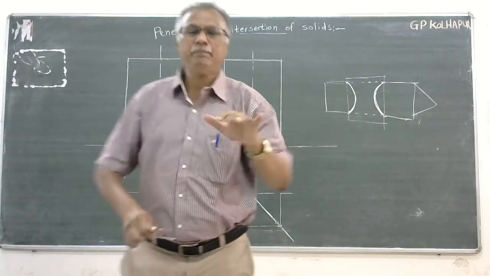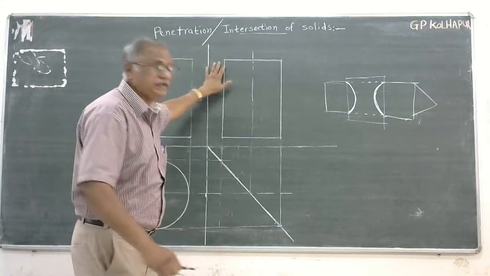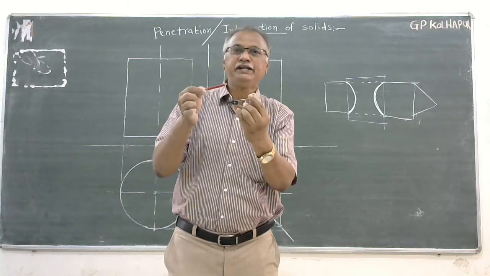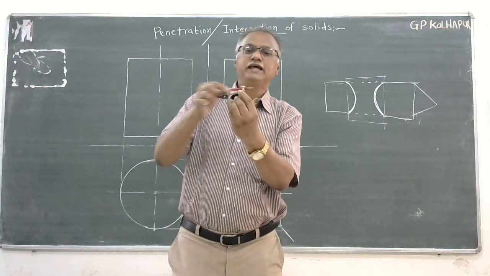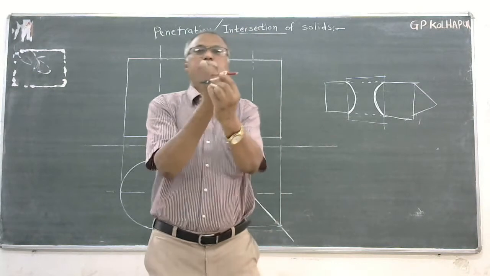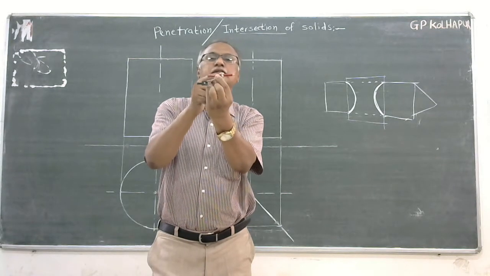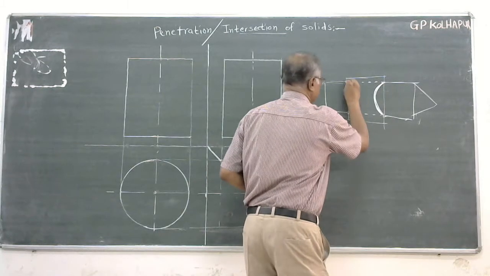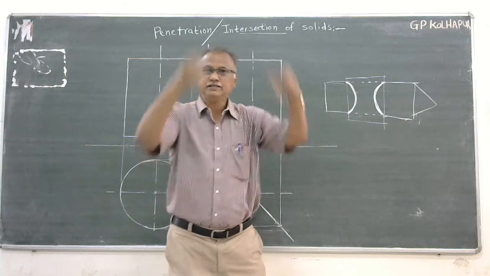Now, this is the brief introduction about what is meant by intersection of solids and penetration. But here you can observe one thing: what is going to be penetrated or cut. Even though the inside material is being removed, I have to observe the surface of the solid. If I observe the surface of the solid, the surface of the vertical cylinder is being cut like this in the front view.